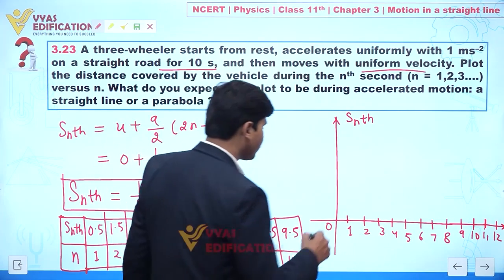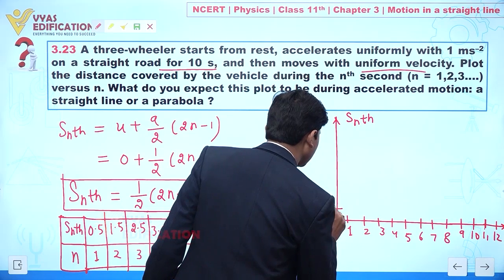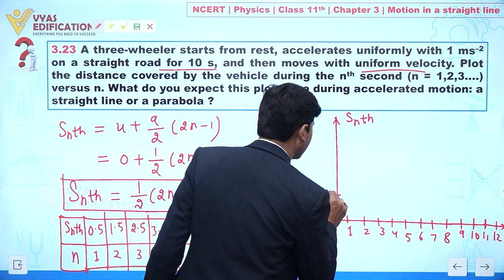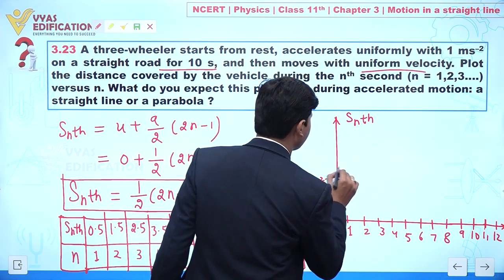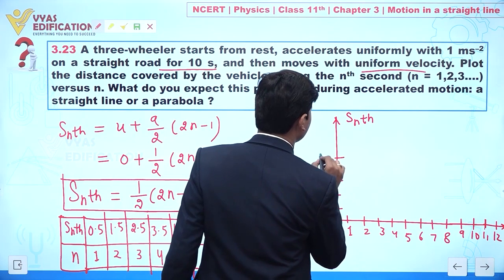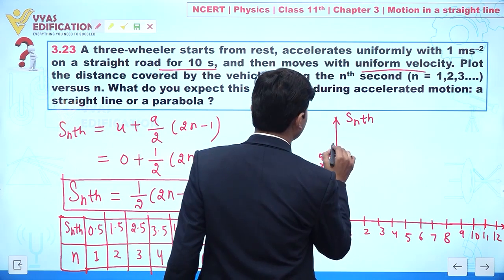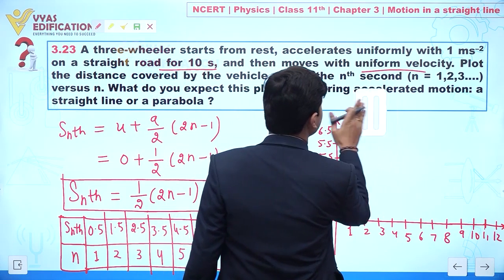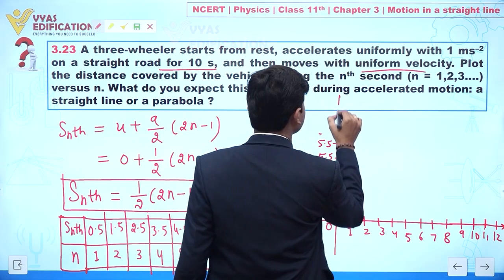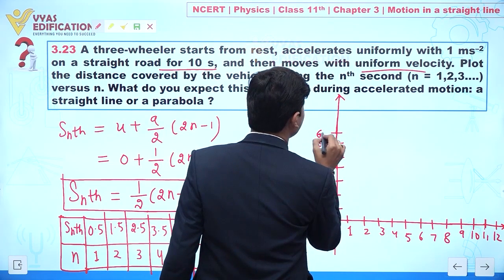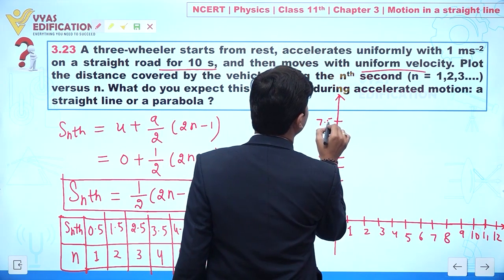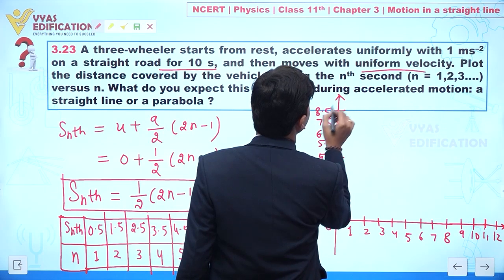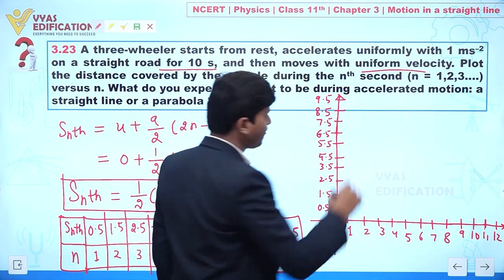Clear? I am taking, let's suppose, this is 0.5, 1.5, this is 2.5, 3.5, 4.5, 5.5, 6.5, 7.5, 8.5, 9.5. Clear?